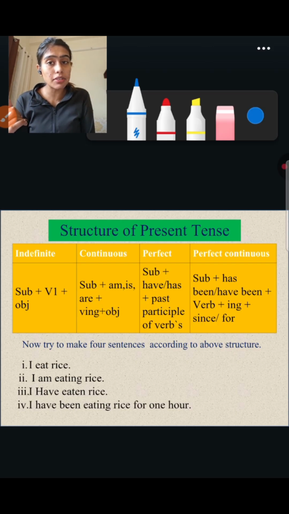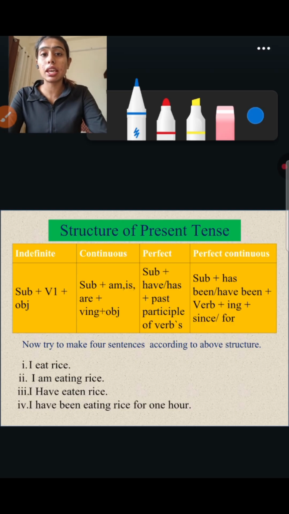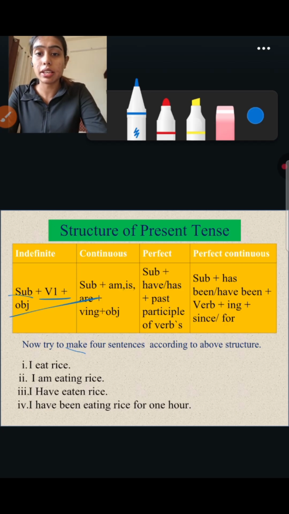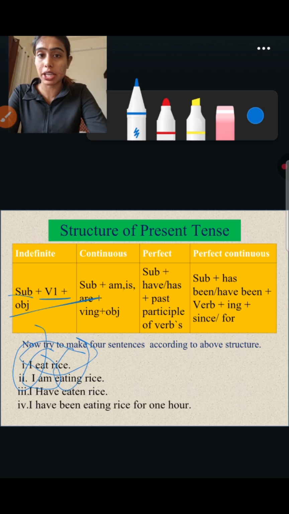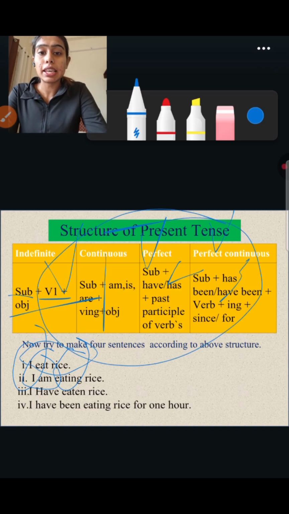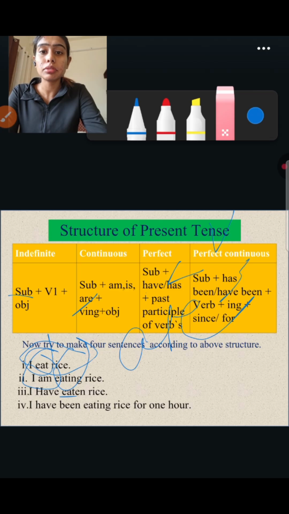Second, I gave the example, the sun rises in the east. It is a universal truth. As you can see on the PPT, the structure of the sentence should be subject plus V1 plus object. An example is also given: I eat rice. I is the subject, eat is the verb, and rice is the object. So what are V1, V2 and V3? Here you can see V1 is eat, V2 is ate, and V3 is eaten. Okay? Got my point?